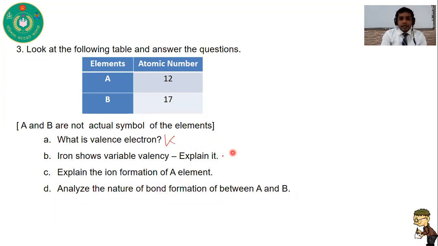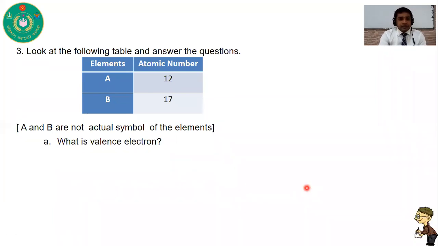Iron shows variable valency. This is a comprehension type question. Explain the ion formation of A element. This is an application type question. And analyze the nature of bond formation between A and B. This is a higher order type question. So how can we solve these questions? First one, what is valence electron?